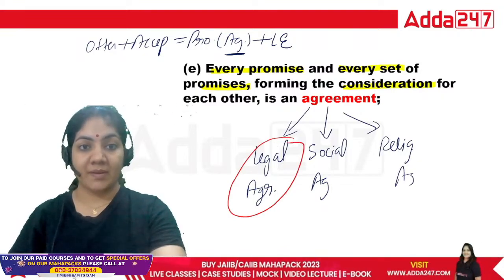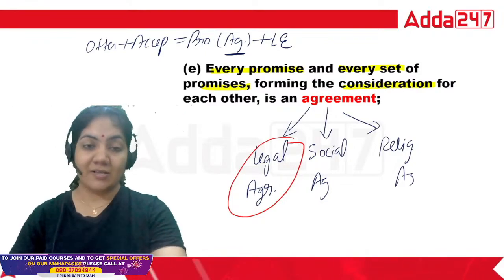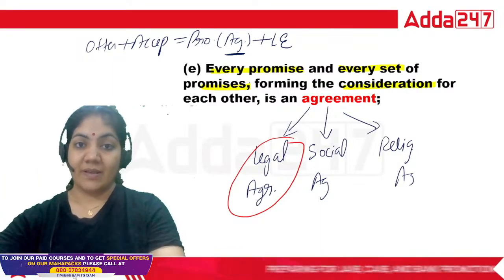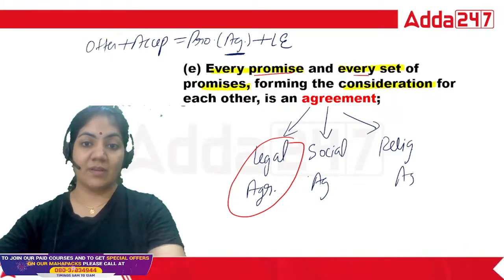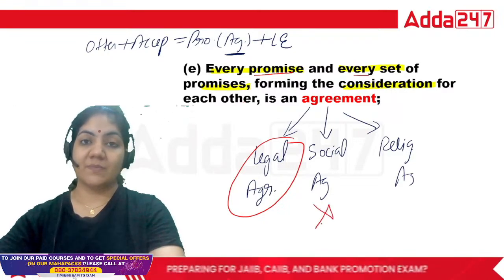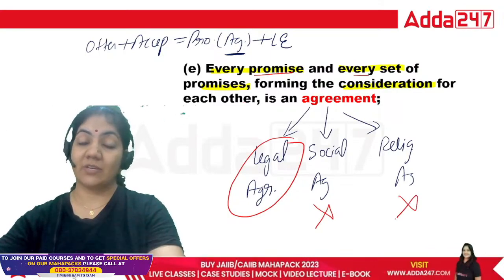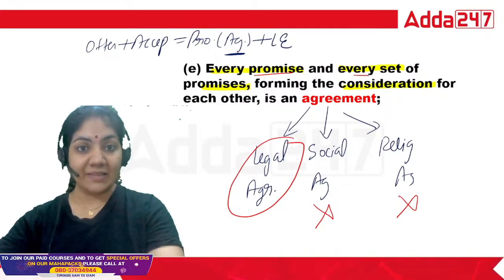Legal agreement is basically one in which the consideration will be there from both sides. In a social agreement, if one person does not fulfill the promise, we cannot file a case. In a religious agreement also, we cannot file a case if one person is not fulfilling the things.